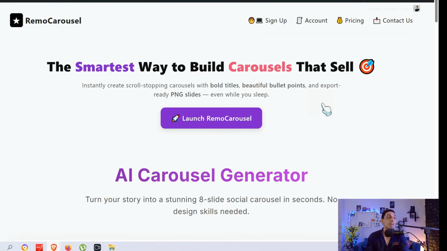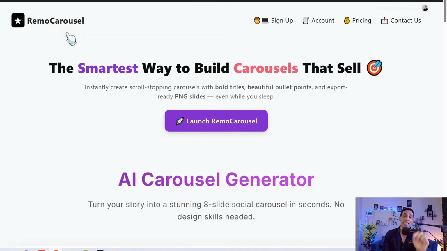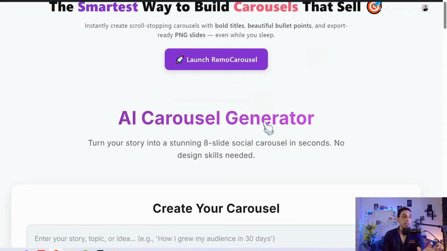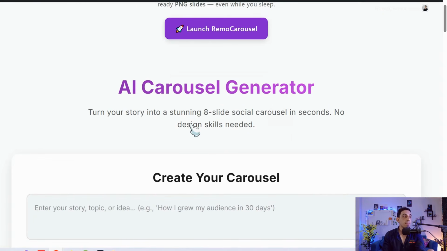And for that, let me show you this stunning tool built for you. This tool is RemoCarousel in its latest suite. RemoCarousel is the smartest way to build your carousels that sell in image slides. And here you can find many features that blow your mind. So let me show how RemoCarousel works and its best.